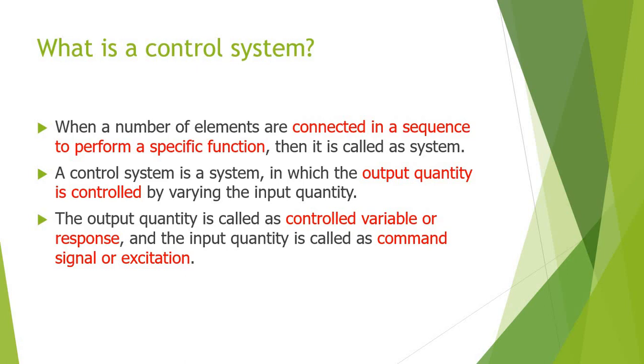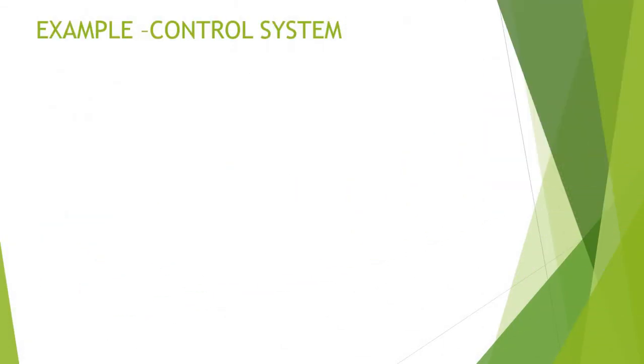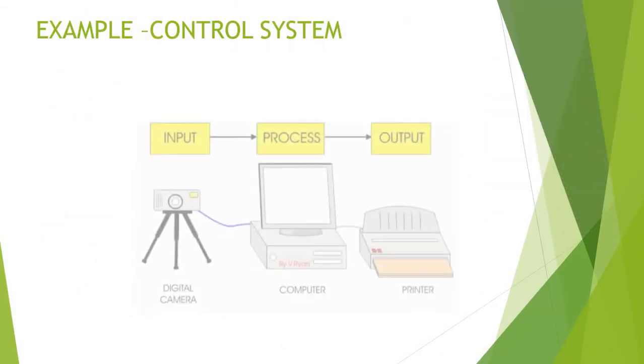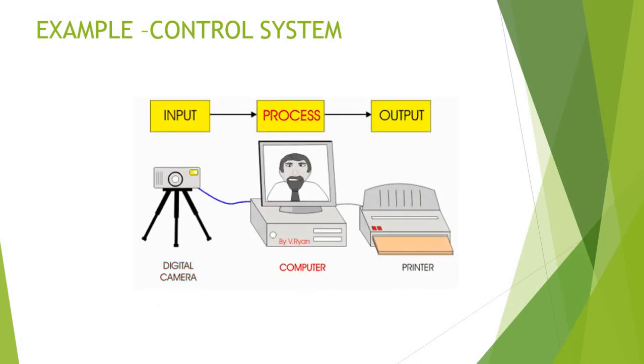Now, we have two things. One is our input quantity that is controlling the output quantity, and the output quantity which is being controlled. The output quantity is called the controlled variable or response, whereas the input quantity is called the command signal or excitation. You can see a simple example of a control system. We have a digital camera, taking a picture, that is the input. We process the input and we get the output. This is a very simple example of a control system.